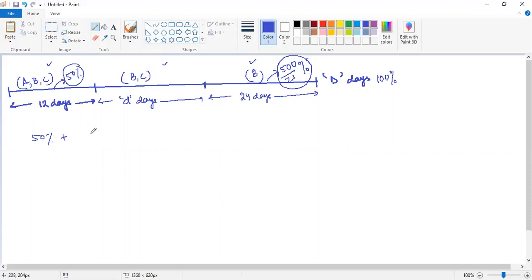50% plus, let us assume this to be y% plus 500 by 21%, that should be equal to 100, right? From here I can say that y is equal to 550 by 21%. I hope I have done the math right. Okay, just check it. 50 plus y% plus 500 by 21% is equal to 100. Okay?